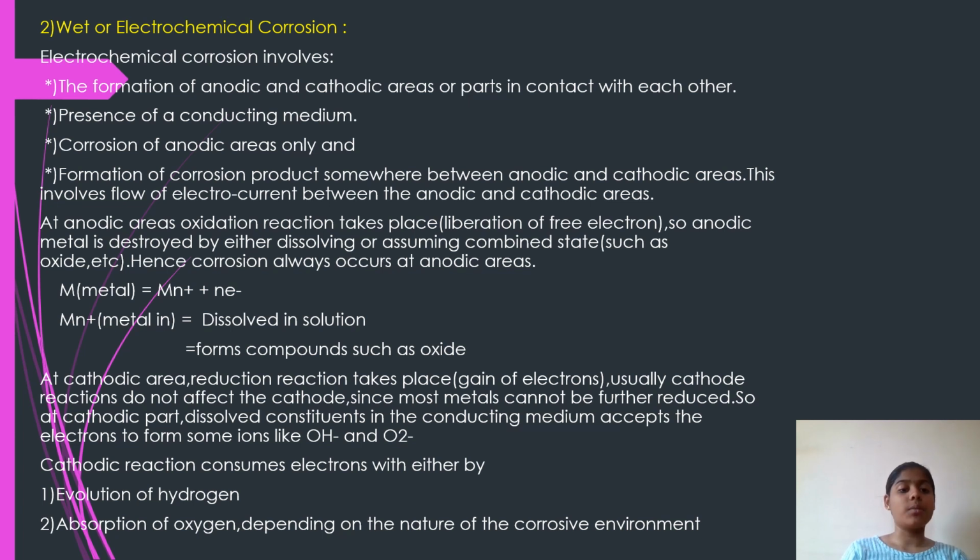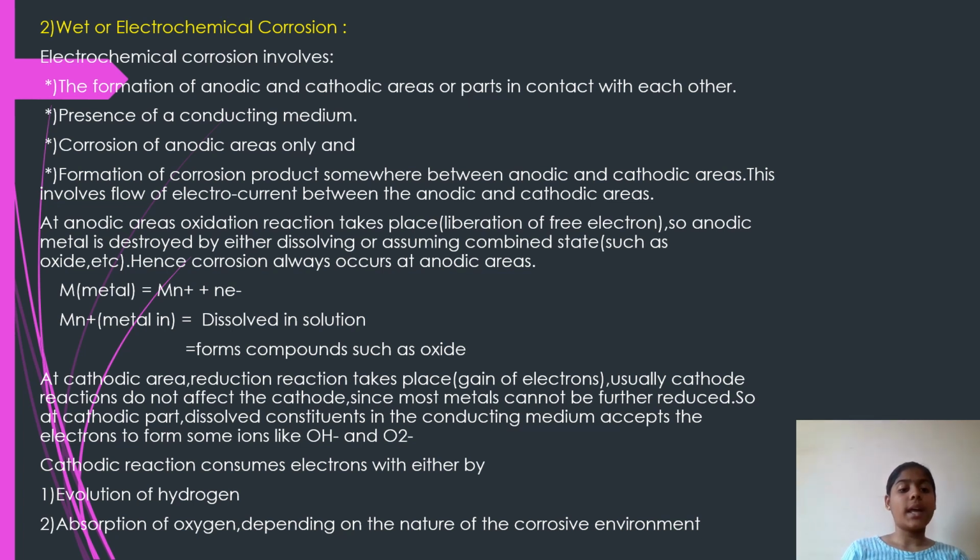Electrochemical corrosion involves the formation of anodic and cathodic areas or paths in contact with each other, presence of a conducting medium, corrosion of anodic areas only, and formation of corrosion products somewhere between anodic and cathodic areas. This involves flow of electric current between the anodic and cathodic areas.